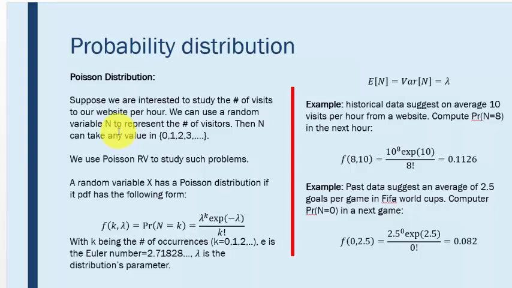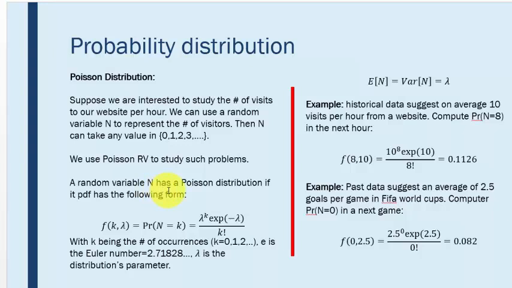Suppose we are interested to study the number of visits to our website per hour. We can use a random variable n to represent the number of visitors to our website in this period of time. Then n can take any value in 0, 1, 2, 3, and so on and so forth. We use a Poisson random variable to study such problems.